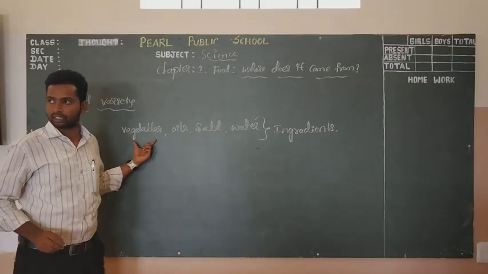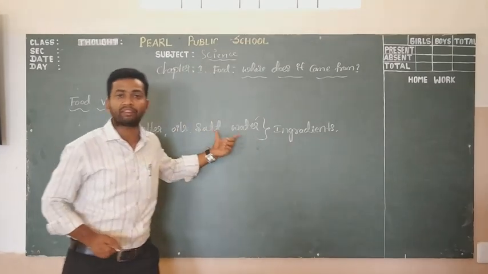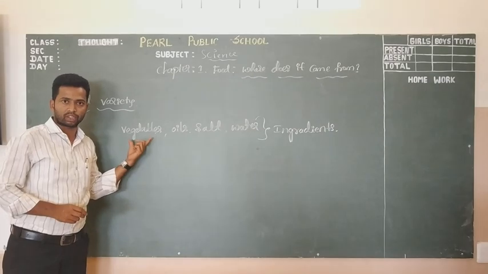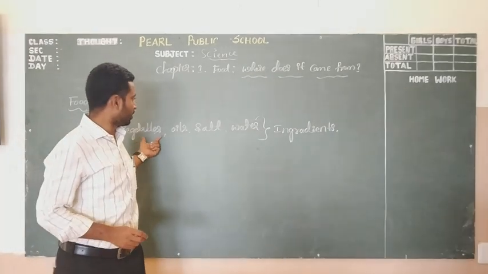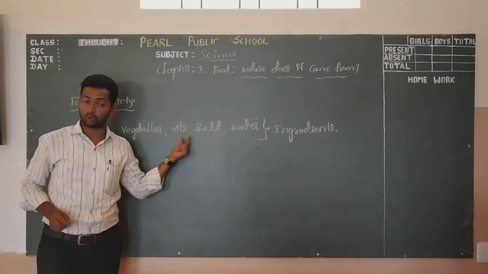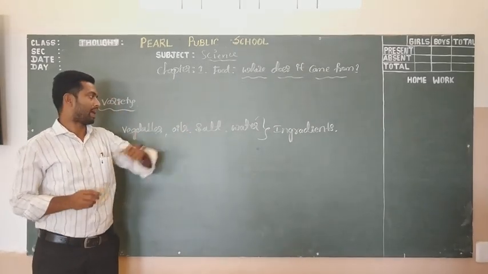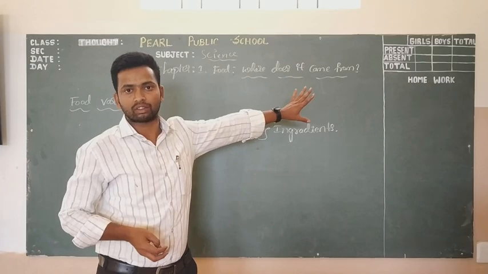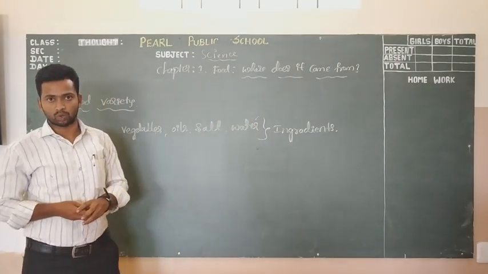These ingredients are obtained from different sources. See, vegetable: the source of this vegetable is a plant. The source of oil is also plants. Similarly, all the ingredients have particular sources.